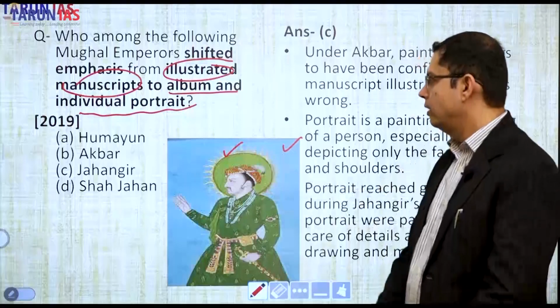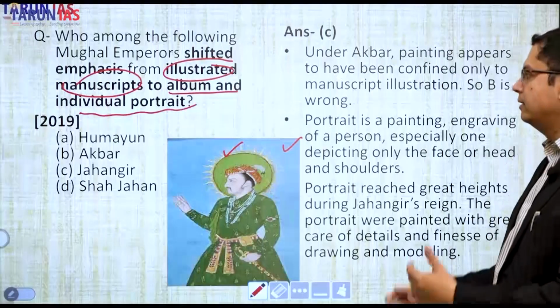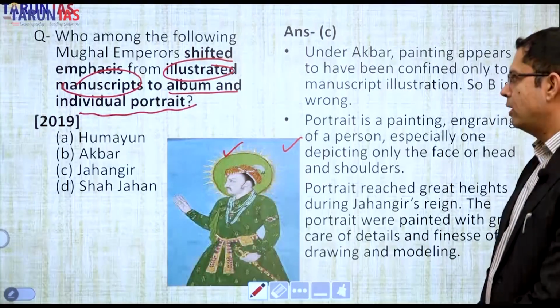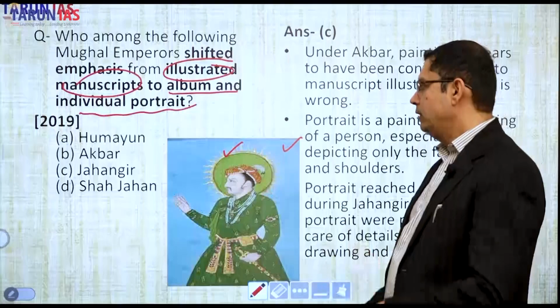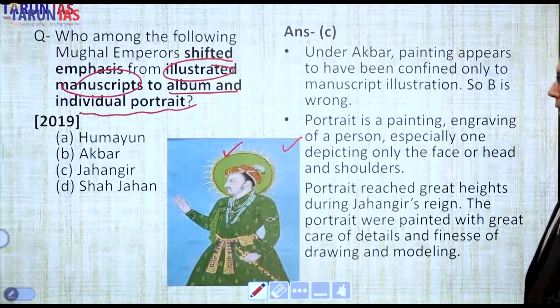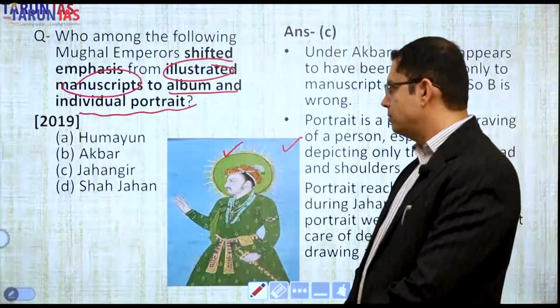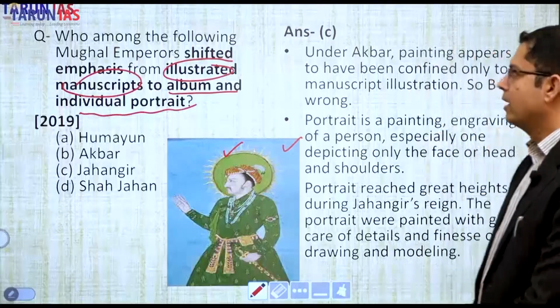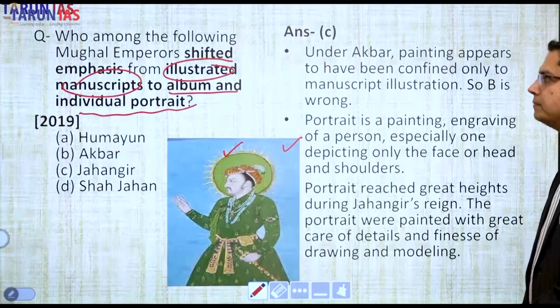Look at the halo. In Hindu goddess images, you have seen a halo around the figure, so there is also the influence of Hinduism, or the Indian tradition. So the answer to this is Jahangir.